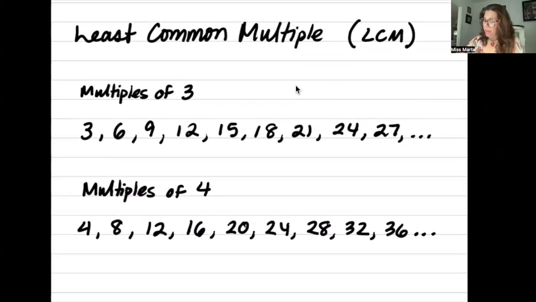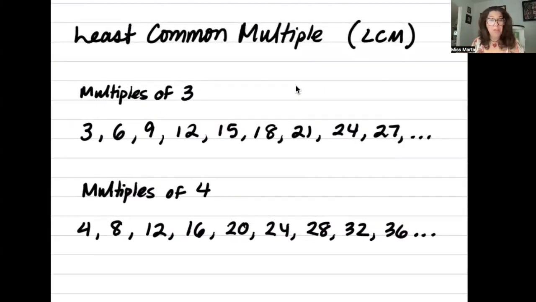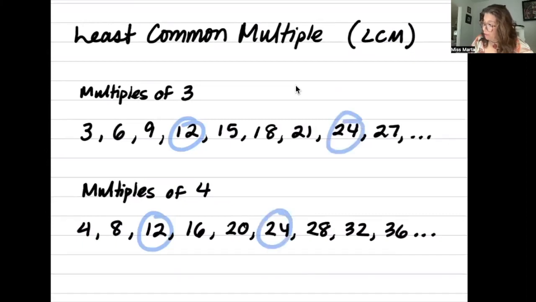Looking at the multiples of 3 and the multiples of 4, as you can tell by the ellipses that I wrote at the end, these multiples will go on forever, and therefore common multiples will go on forever. We have 12, and we have 24, and in fact, 36 is also a common multiple.